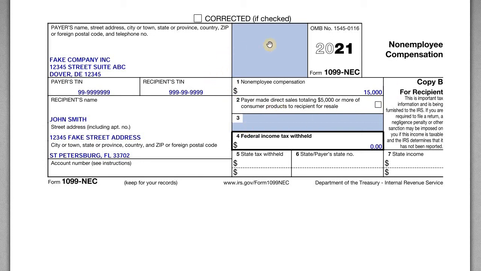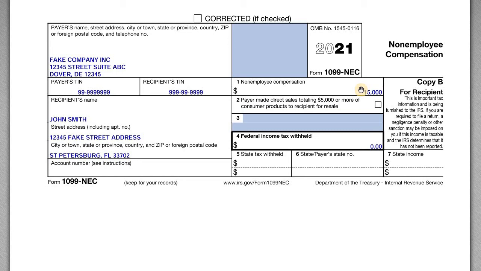So what are the fields here? Obviously, we have the payer's name, the company you're working for, and then your recipient name will be down here. This will be either you as an individual, or if you're, let's say, an LLC partnership, you'll have the partnership name and address down here, and the partnership's tax ID number, EIN, in the recipient field. And then the amount of compensation you were paid during the year for whatever project you were involved in. So once you receive this income, what do you do with it?